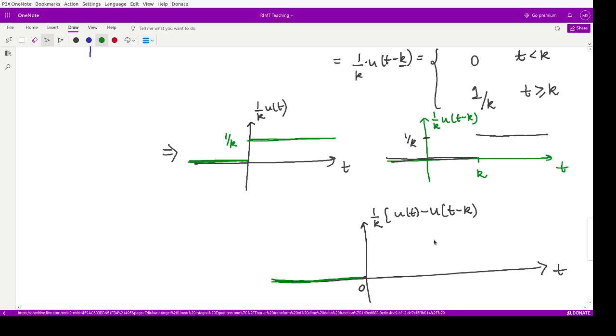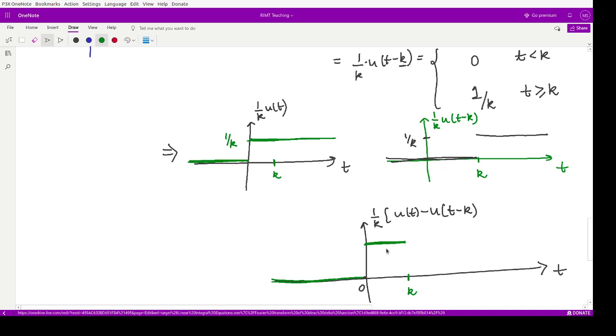Now let us see it for the interval 0 to k. In 0 to k, suppose this is k, the function's value here is 1, and here the function's value is 0. So this minus this is 1, because it is 1 here and 0 here.